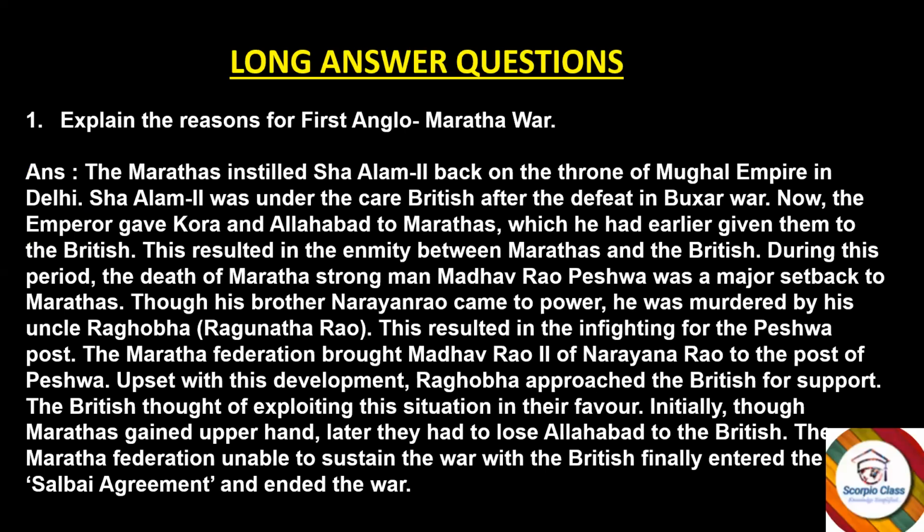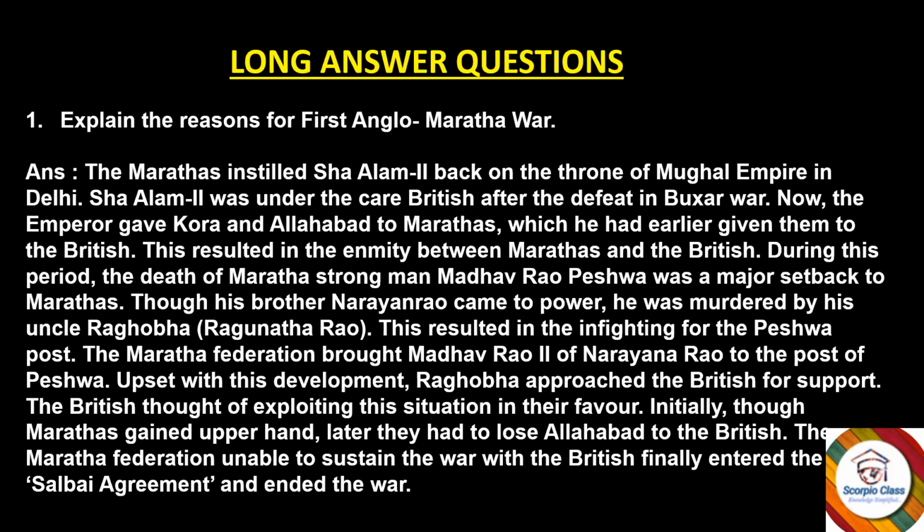Let's get quickly started with the long answer questions of this chapter. First question: explain the reasons for the First Anglo-Maratha War. Answer: the Marathas installed Shah Alam II back on the throne of the Mughal Empire in Delhi. Shah Alam II was under the care of the British after the defeat in the Buxar War. Now, the emperor gave Kora and Allahabad to the Marathas, which he had earlier given to the British. This resulted in enmity between the British and the Marathas.